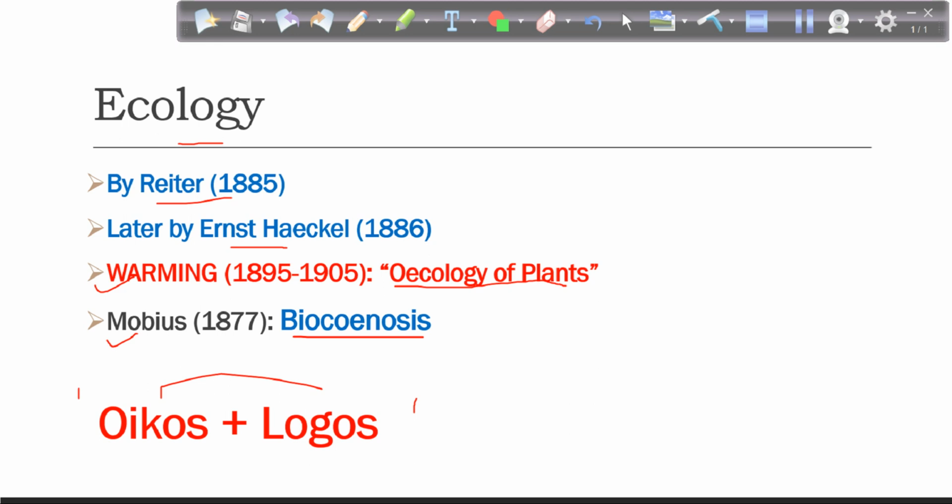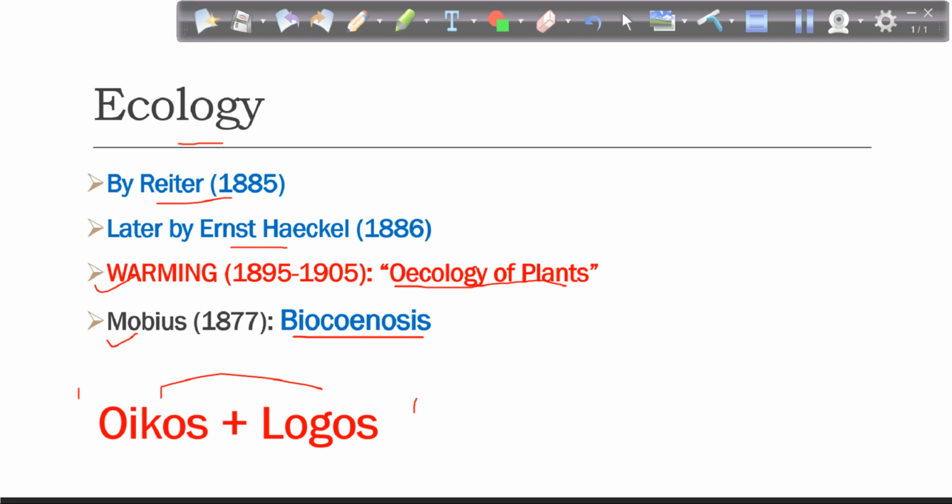Here we are not talking about a house which is built from bricks, cement, etc. Here the house means the environment in which that organism is living. So we are talking about its relationship with the family, with the abiotic factors, with the other organisms in association in that community. All that together, the study of the home. Home here refers to the environment, both the abiotic environment as well as the biotic environment, meaning the living organisms. So that is called ecology.